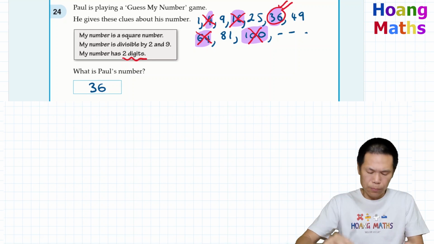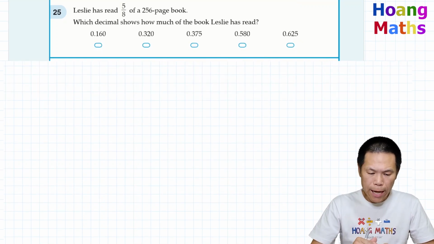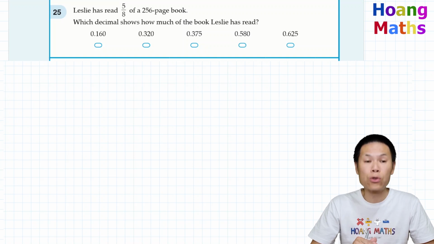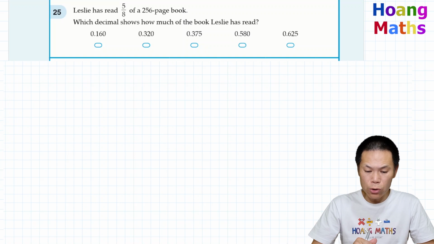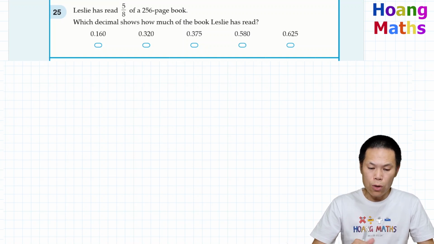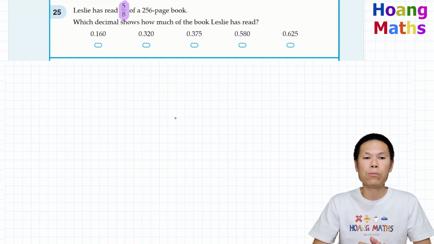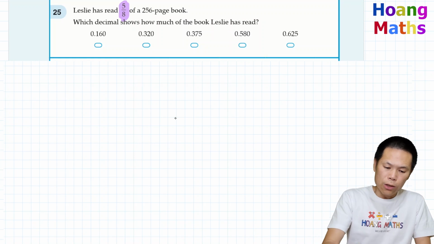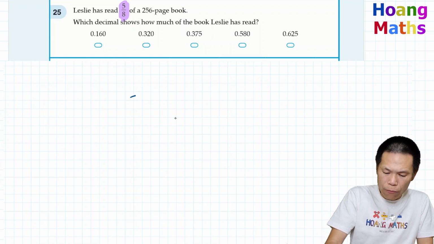There you go. Question 25. Leslie has read 5/8 of a 256 pages book. Which decimal shows how much of the book Leslie has read? So first of all, we just need to convert 5/8 into a decimal. That's all it is. So we just do 5 divided by 8.